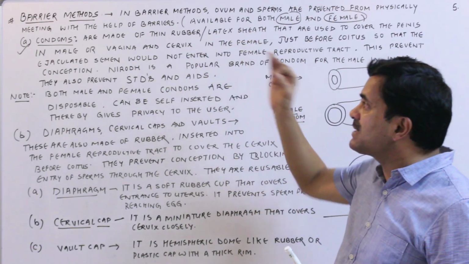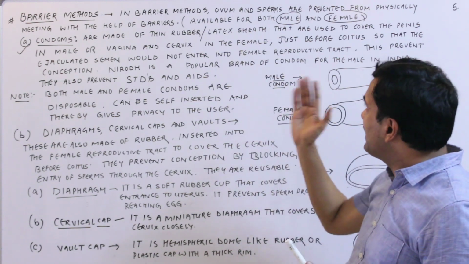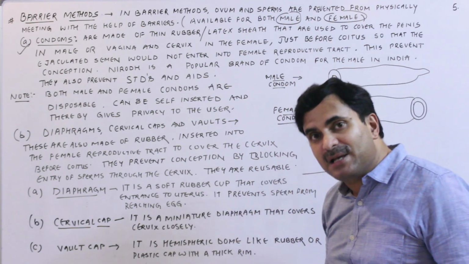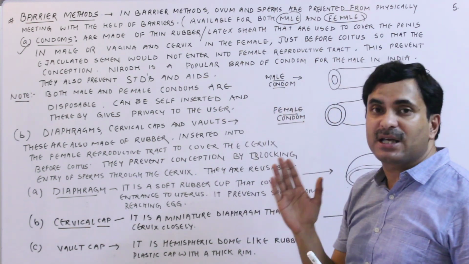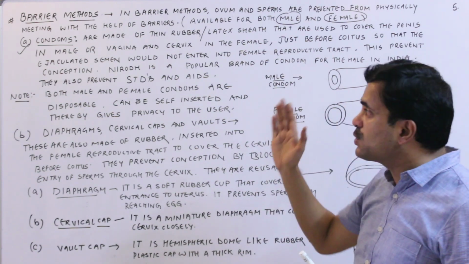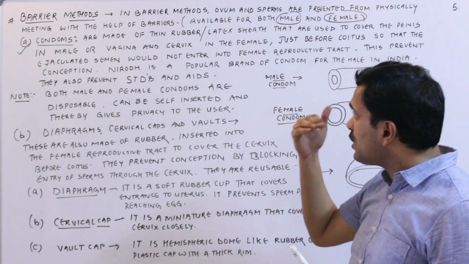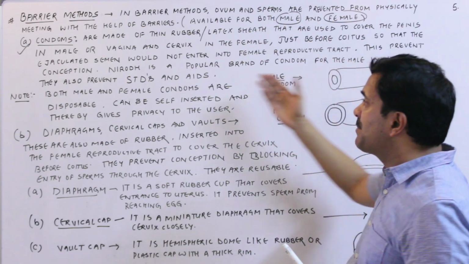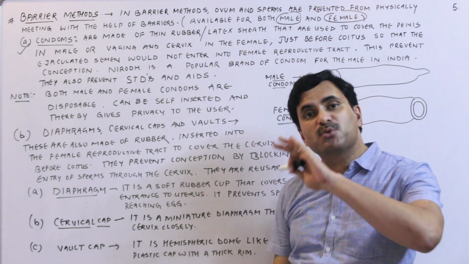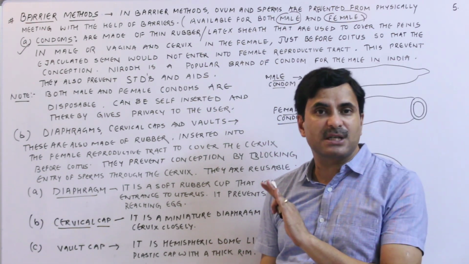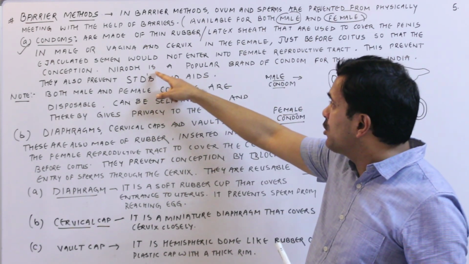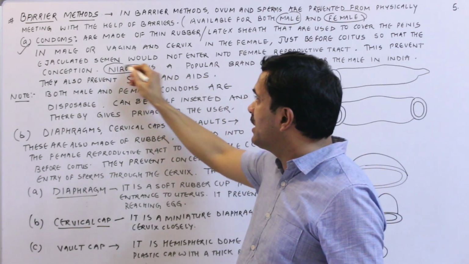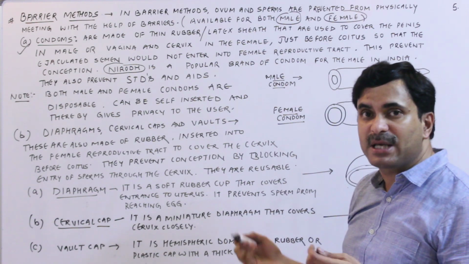So again I am repeating, condoms are made up of thin rubber or latex sheet that are used to cover the penis in the case of the male and the vagina and cervix in the case of the female, just before the coitus, so that the ejaculated semen would not enter into the female reproductive tract, and definitely this will prevent the conception. It is the most popular barrier used the world over because it does not have any side effect. Nirodh is a popular brand of condom for the male in India. In India, these condoms are popularly called Nirodh. It has become a brand.